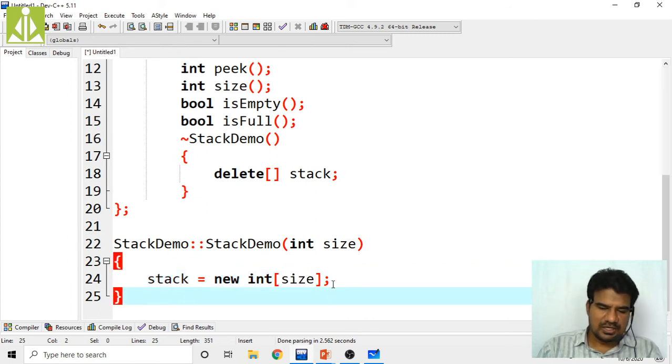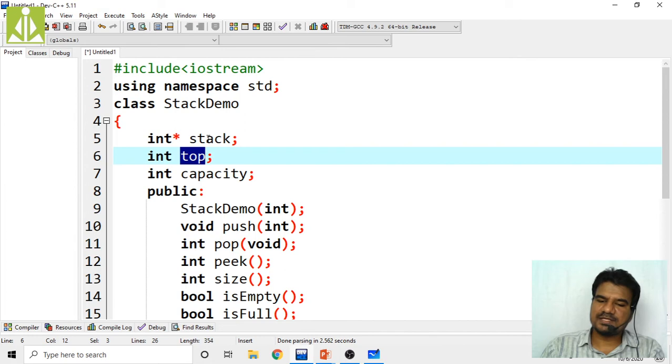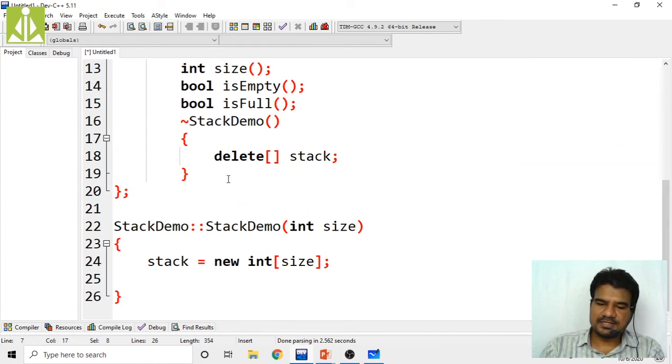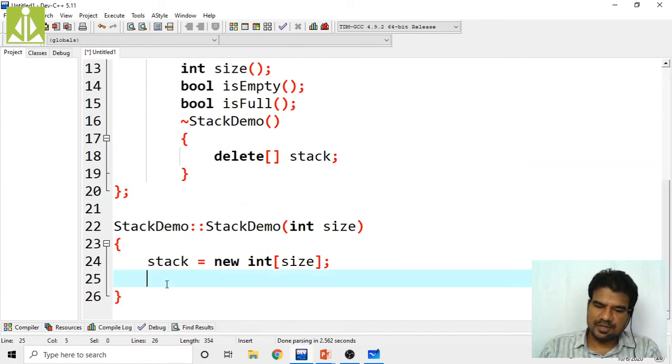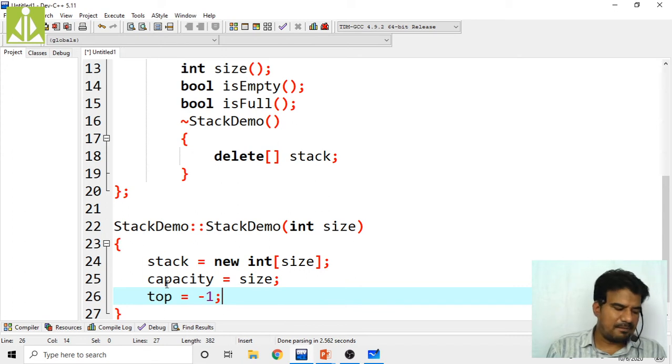Hopefully you understood. The next thing I have to do, according to this size, is initialize my top as well as my capacity. Whatever size we want, exactly that size I need as my capacity, and my top should always be -1, isn't it? At the time of creation of the stack, as I don't have any elements in the stack, my top will remain -1.